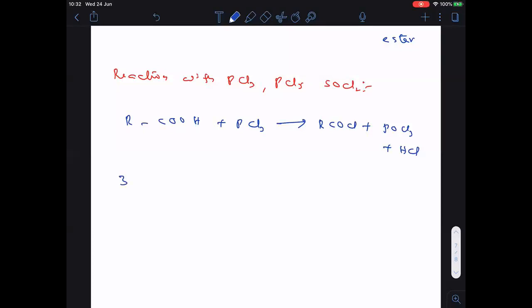Then if I take the PCl5 reaction, RCOOH when treated with PCl5, clear? Then here we will get RCOCl plus H3PO3, called phosphorus acid.